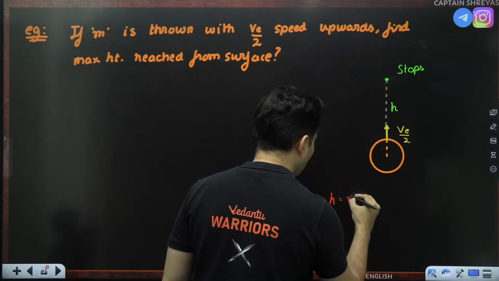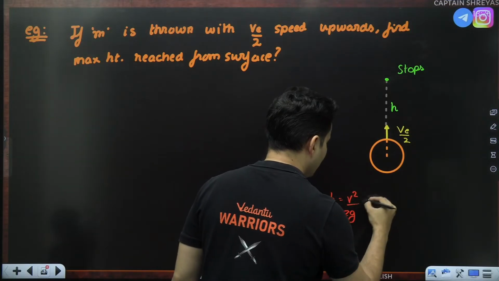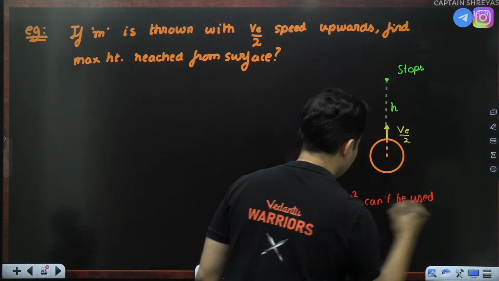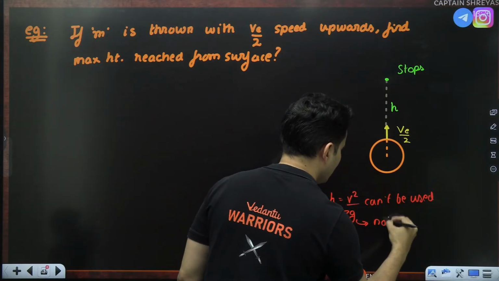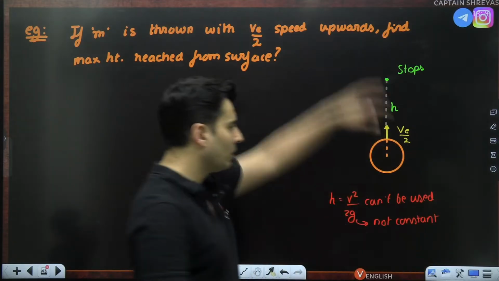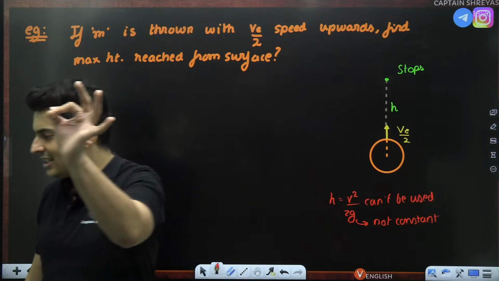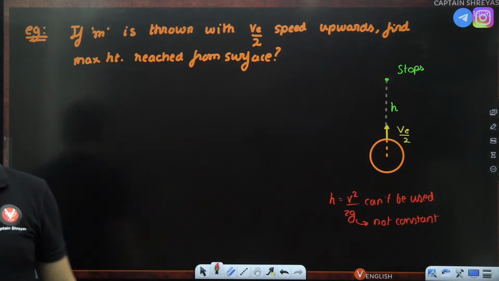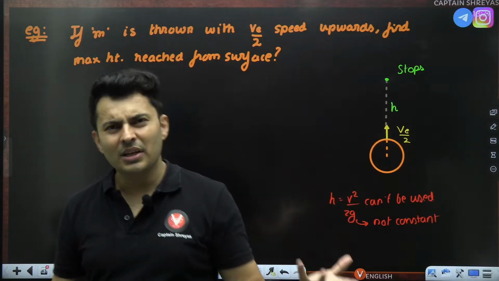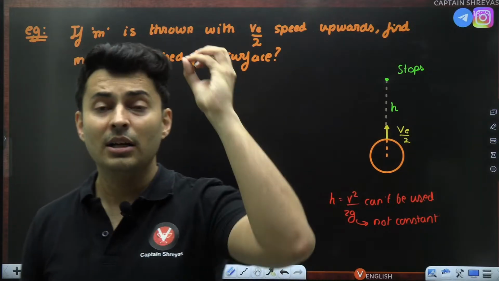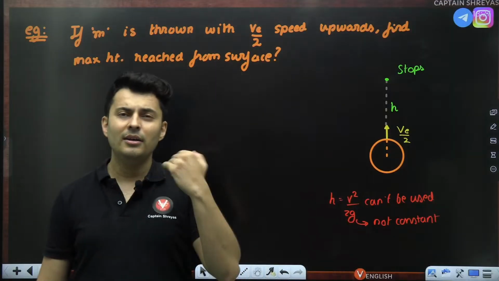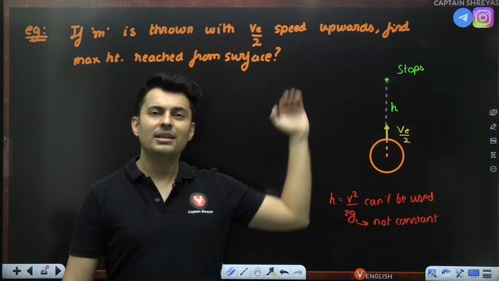H is equal to velocity square by 2g can't be used. And the reason for that, g is not constant, because the speed is very, very large. It will go to a very large height. So for large heights, we can't use it. For 1-2 kilometers, okay. 5-6 kilometers, okay. Even 20-30 kilometers also okay. Even till 100 it is okay. But beyond 50, 60, 100 kilometers, then it becomes a problem.